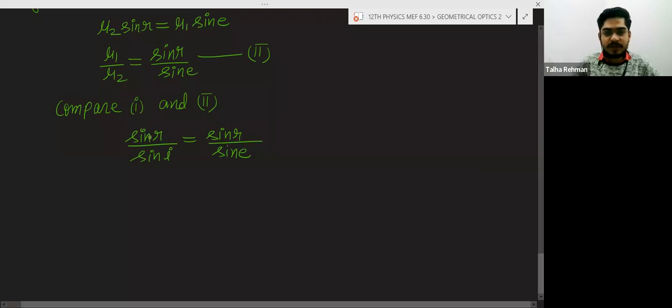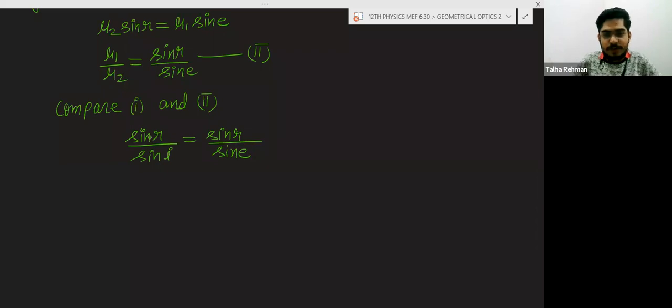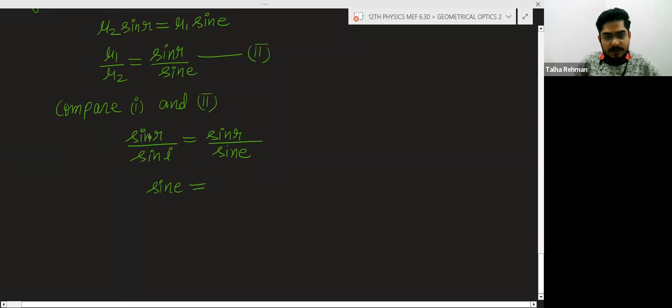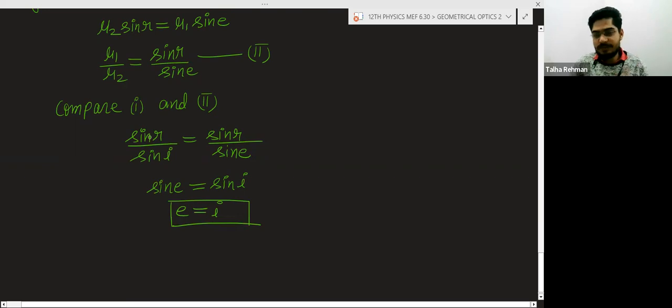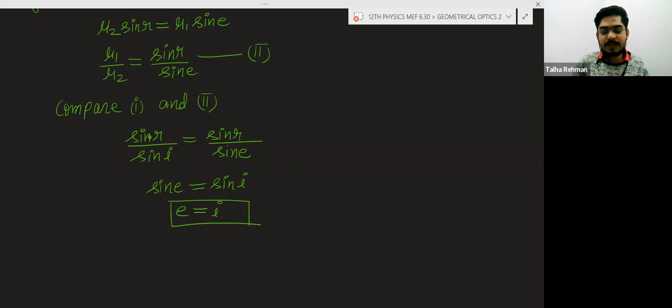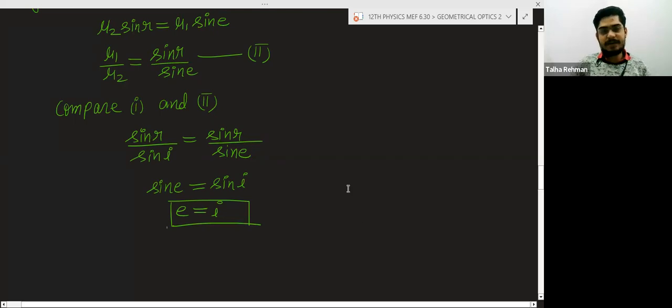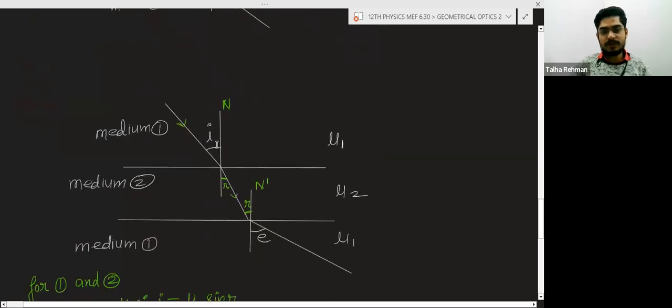So finally you will get sine e is equal to sine i. So e is equal to i. This angle e is known as the angle of emergence, and this angle e is equal to the angle i we have given. This value is given.